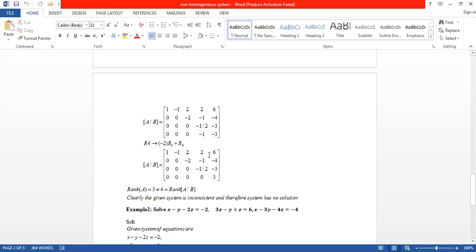So is it clear? For the rank of A, just delete the last column. How many non-zero rows are there? Three non-zero rows, so the rank of A is equal to 3. For the rank of AB, you consider the full matrix, and we have four non-zero rows. Therefore, the rank of AB is equal to 4. So the rank of A is not equal to the rank of AB. What can we say? This is inconsistent. An inconsistent system has no solution.